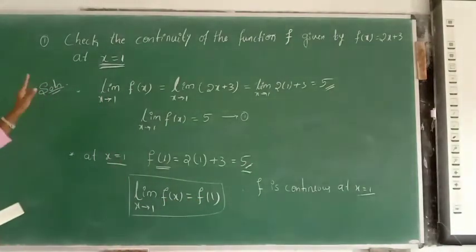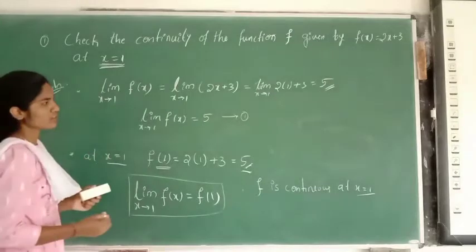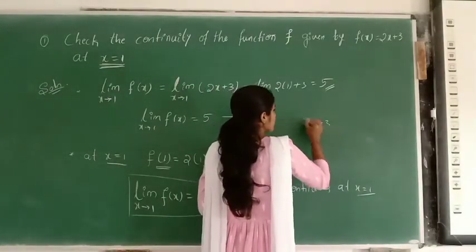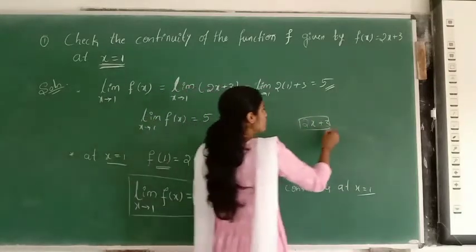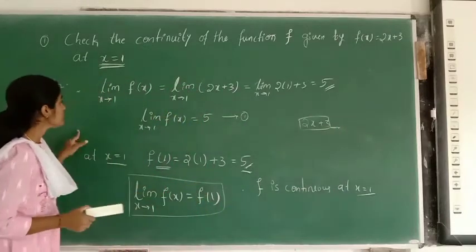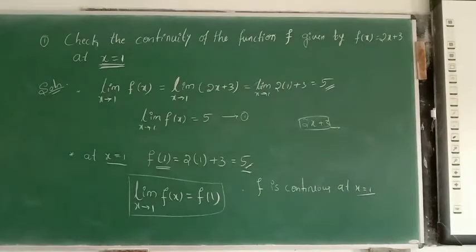Therefore, this function is continuous, and this is a polynomial function, isn't it? 2x plus 3 is a polynomial function. You know the polynomial function, right? Every polynomial function is continuous. So here 2x plus 3 is also a continuous function. We will see one more example for better understanding.